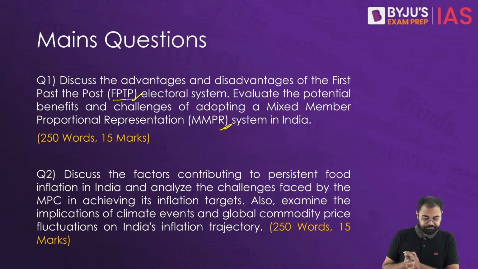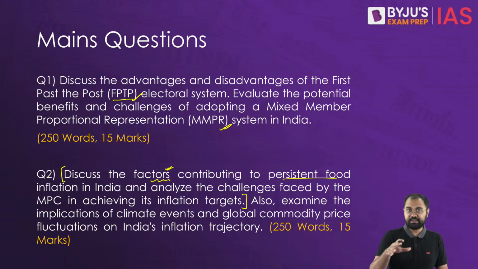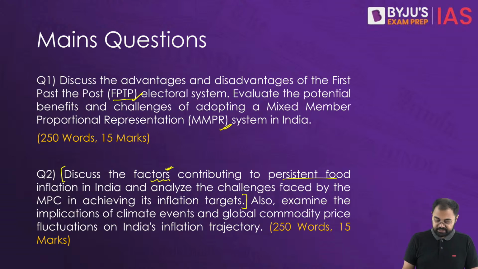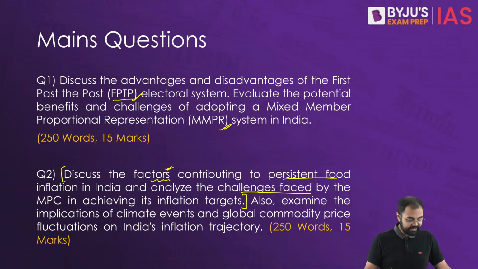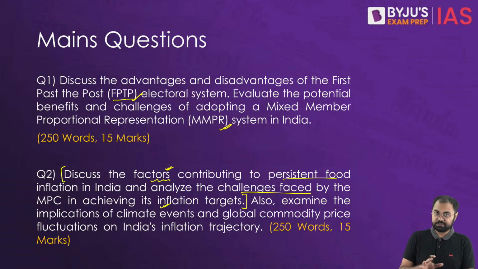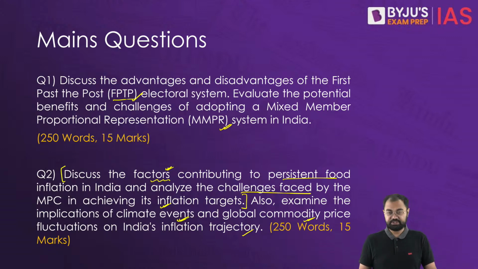Second question: discuss the factors contributing to persistent food price inflation in India and analyze the challenges faced by the MPC in achieving its inflation targets. We discussed that there are certain factors because of which food prices especially have been high, and similarly the challenges, why exactly we are not able to achieve the inflation targets. The second part of the question is to examine the implications of climate events and global commodity price fluctuations on India's inflation trajectory.